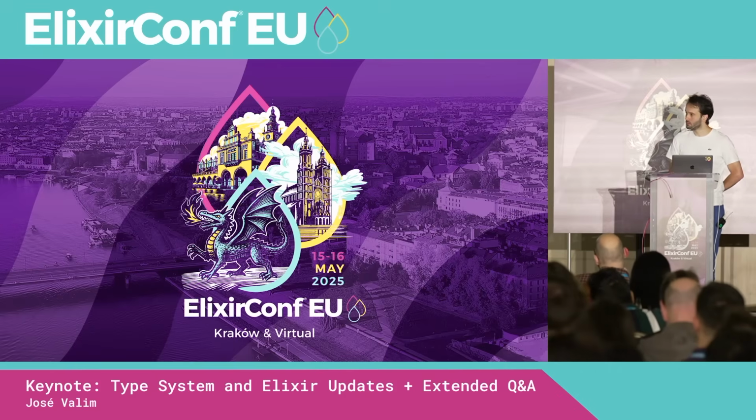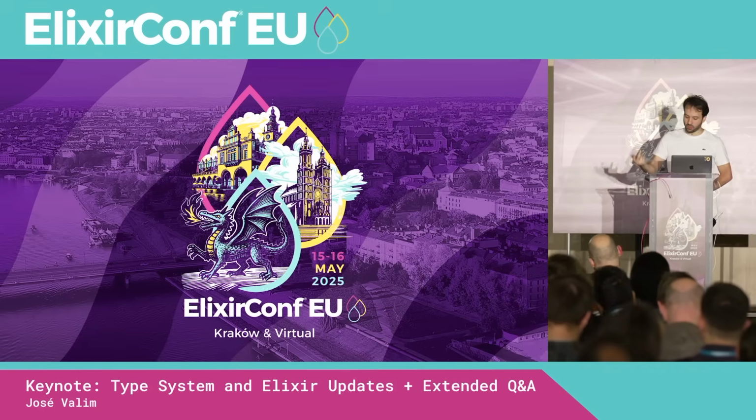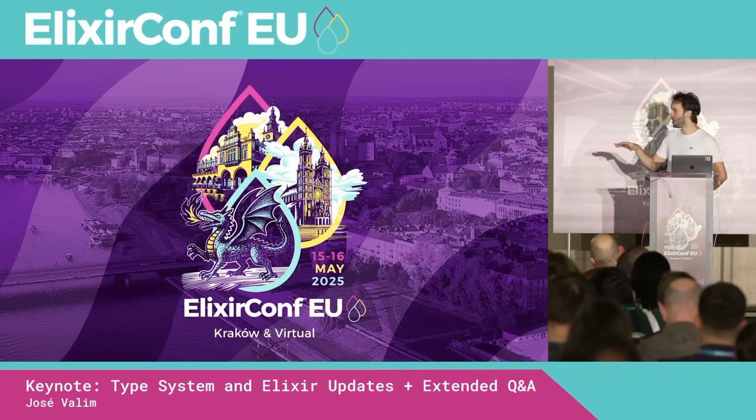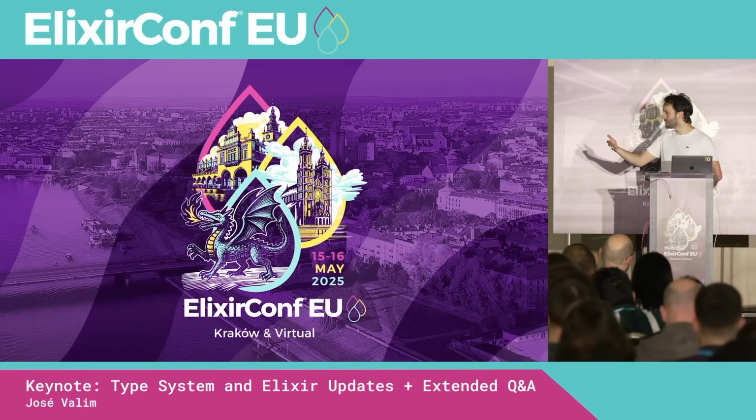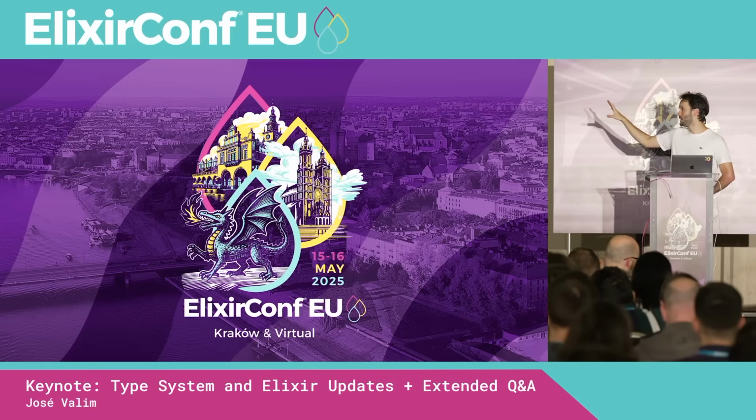Okay, these things are changing. What impact, if any, does the type system have on the development of the official LSP? Oh, that's a good question. The folks working on Expert, the language server, have no impact so far, because they still have to support Elixir 1.16, 1.17. Otherwise, if they just support the latest Elixir, which is where those things are happening, it will not be accessible to many.